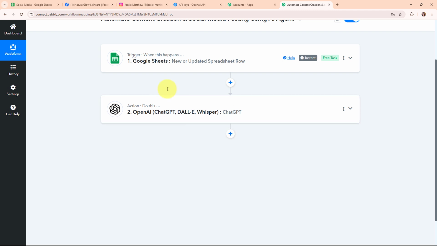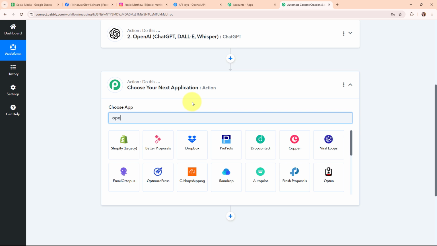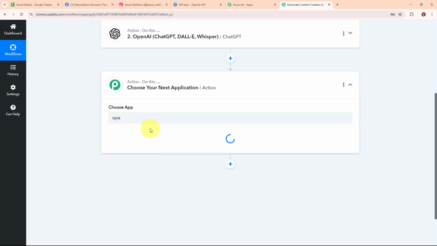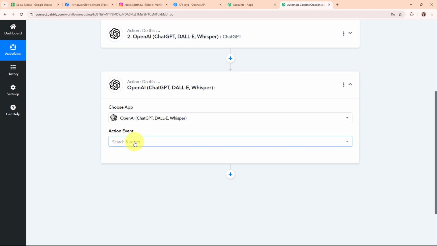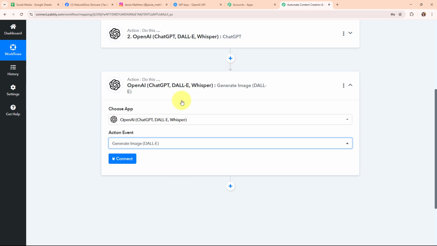Okay, so now after generating the content for the social media, I want to generate an image for the same post. So for that, I'm going to add another action step here. In this action step, again, I'm going to select my action application as OpenAI. And in this particular case, I'm going to select my action event as Generate Image, so that automatically after generating the content for my post, it should generate an image for my post as well.